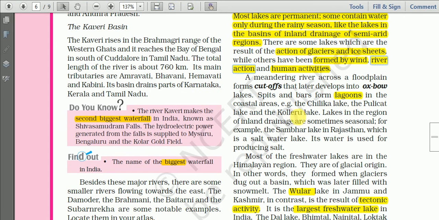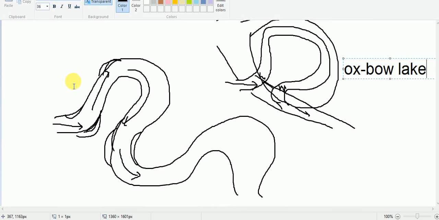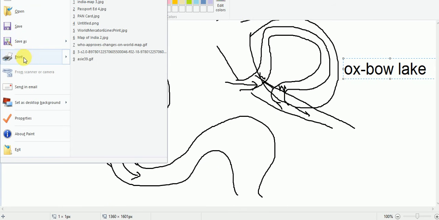Another one is spits and bars. Spits and bars also form lakes known as lagoons in the coastal area. So it is like this, let me open another page.